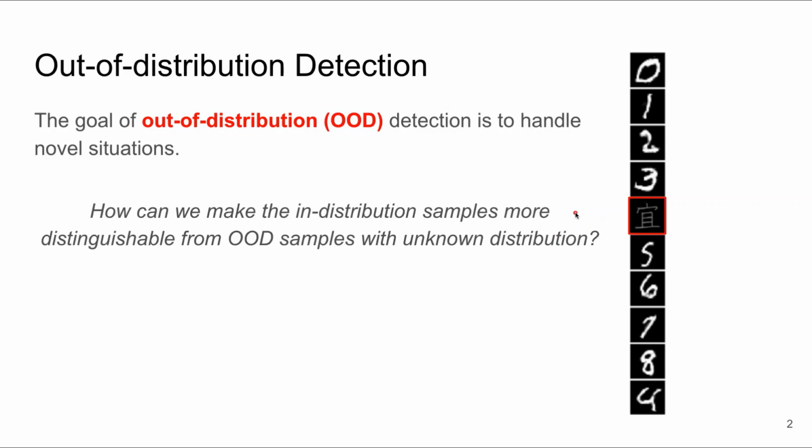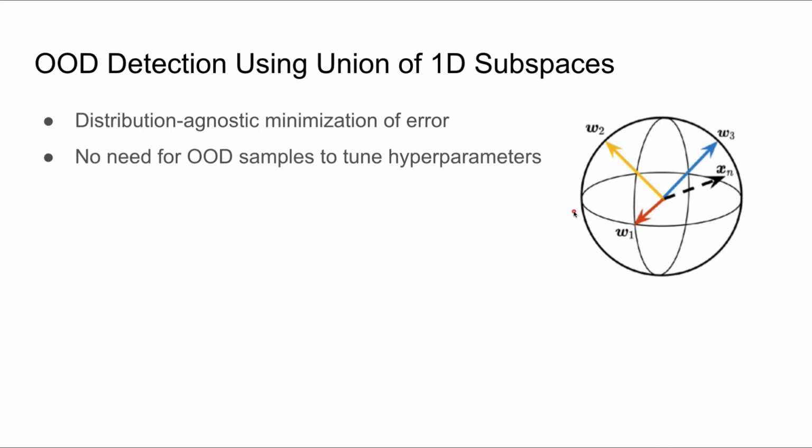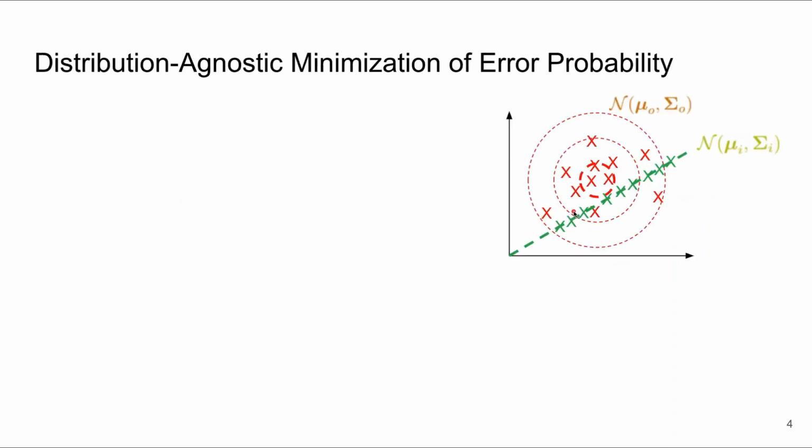But the question is, how can you make your in-distribution samples more distinguishable from outliers without knowing the distribution of the outliers? Because by definition, we do not have any information on the out-of-distribution samples. Motivated by this question, we propose a solution to minimize the error regardless of the distribution of the out-of-distribution samples. Our method does not need access to out-of-distribution samples for hyperparameter tuning and does not need to generate or reconstruct samples. This makes our method easy to apply to existing architectures and different modalities.